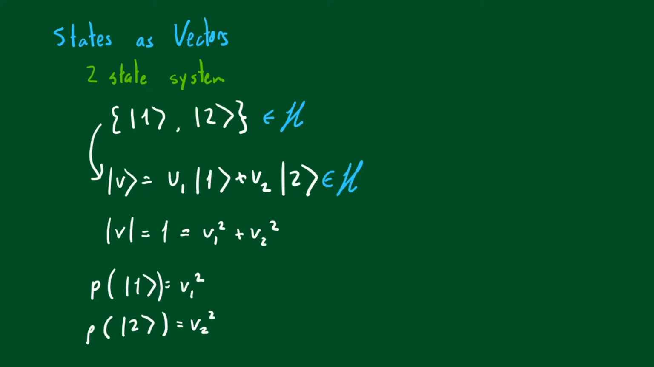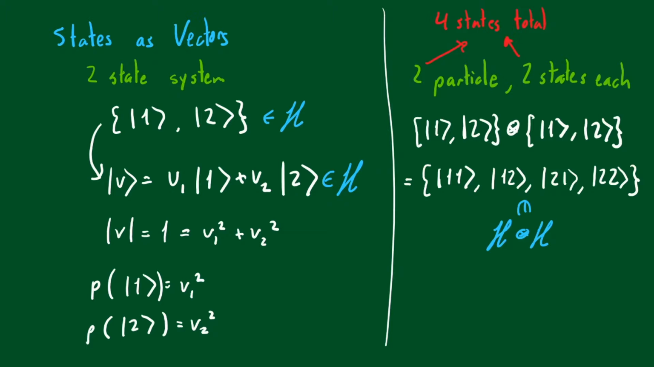We can represent the states of a system as vectors in a Hilbert space. For example, a two-state system would have one basis vector per state. A more complicated system may be derived as a tensor product of its components.